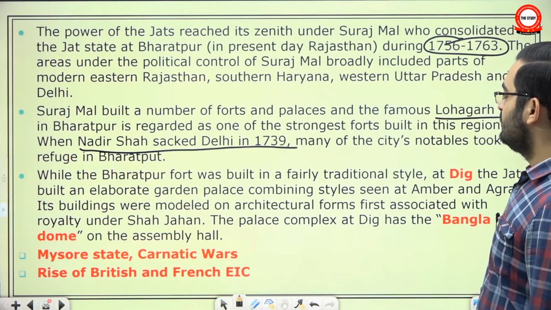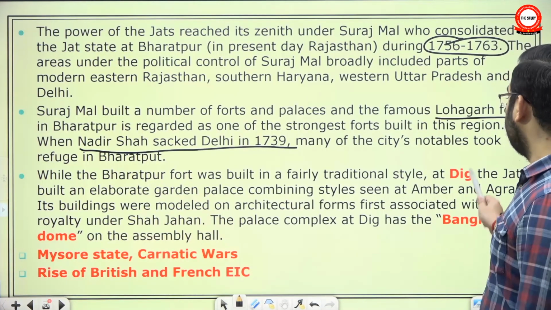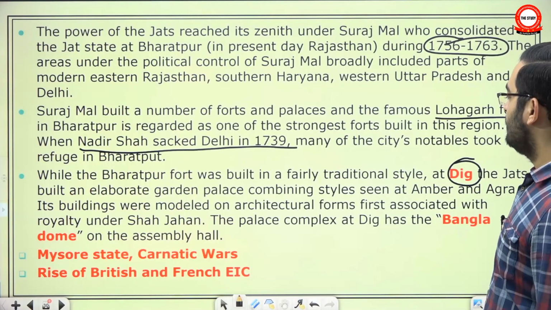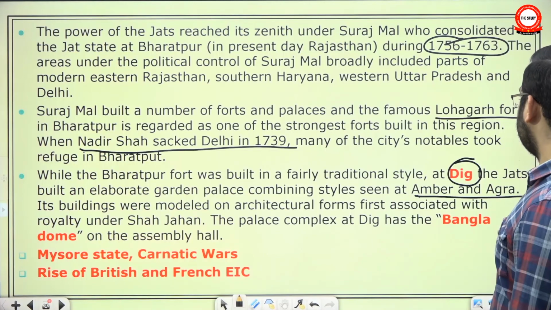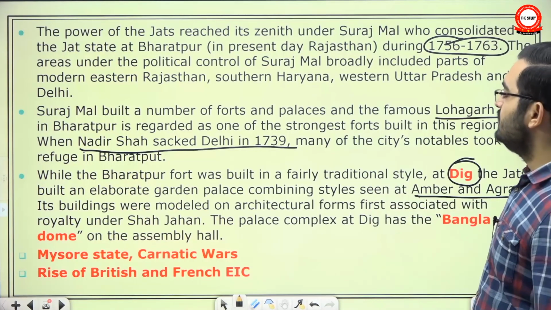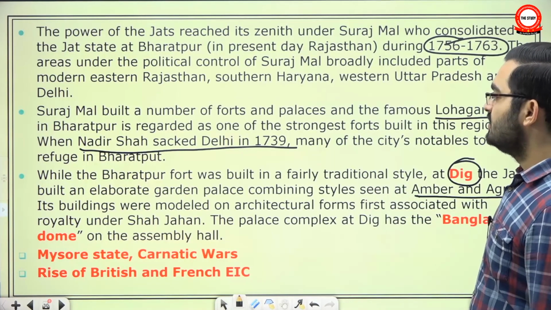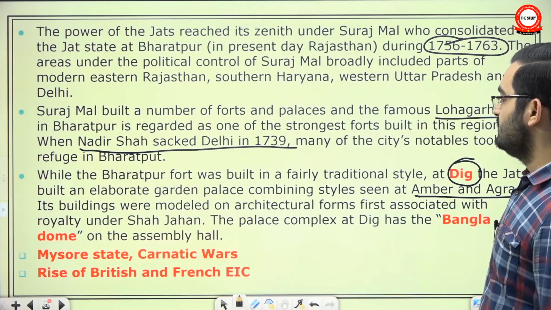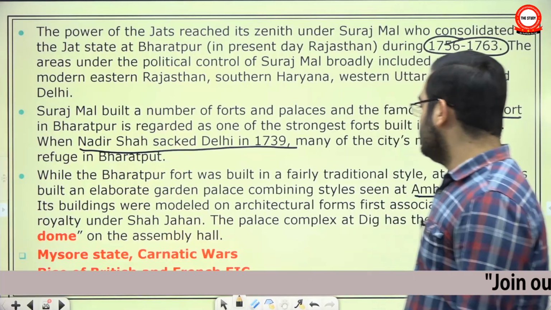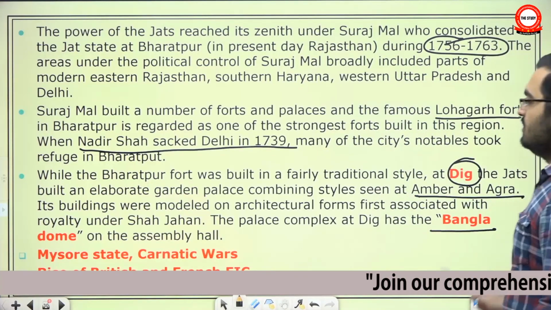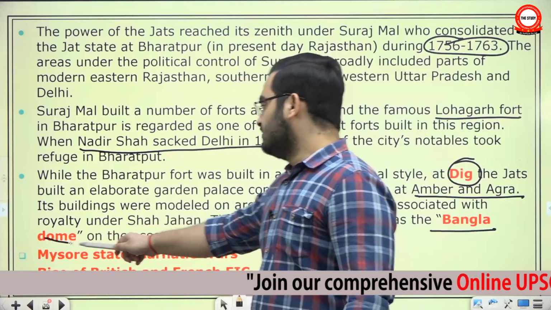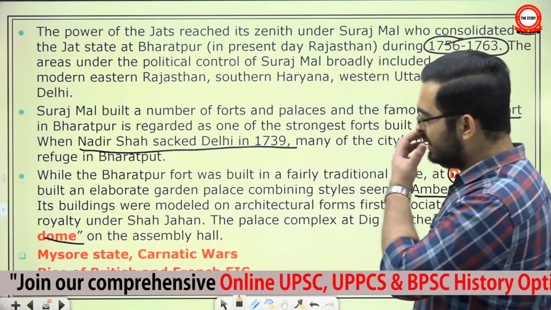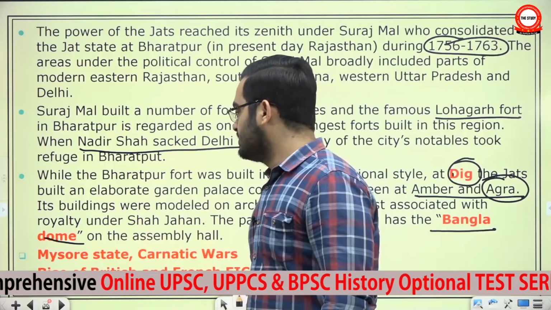While Bharatpur fort was built in a fairly traditional style, at Dig, Jats built an elaborate garden palace combining styles seen at Amber and Agra. So now they are fusing the architectural element of different regions. Its buildings were modeled on architectural forms first associated with royalty under Shah Jahan. The palace complex at Dig has Bangla Dome on Assembly Hall. So obviously the Bangla Dome was adopted at Agra, Fatehpur Sikri, and eventually even they took inspiration from it.